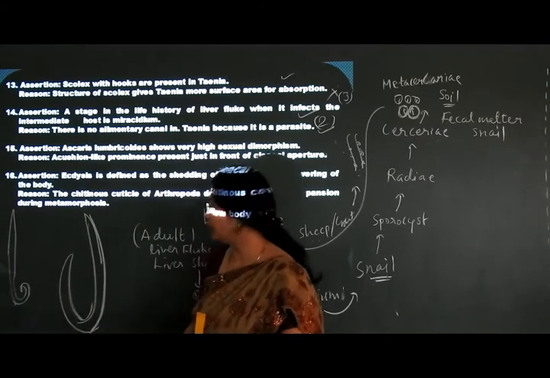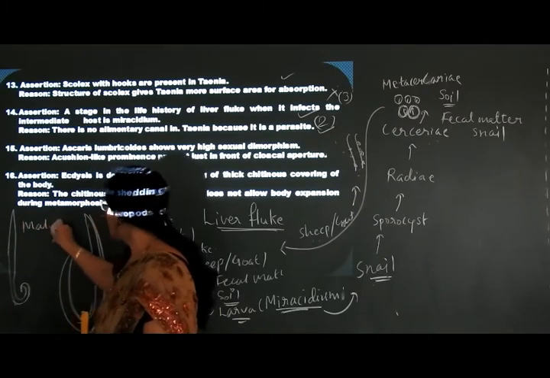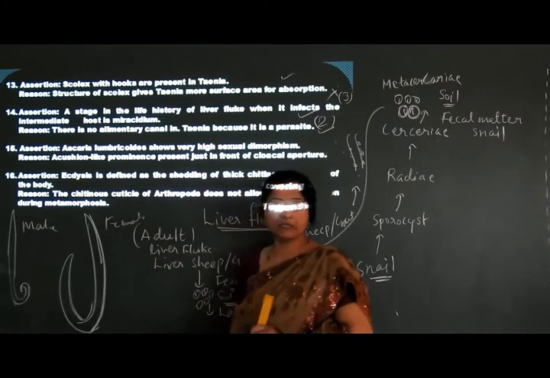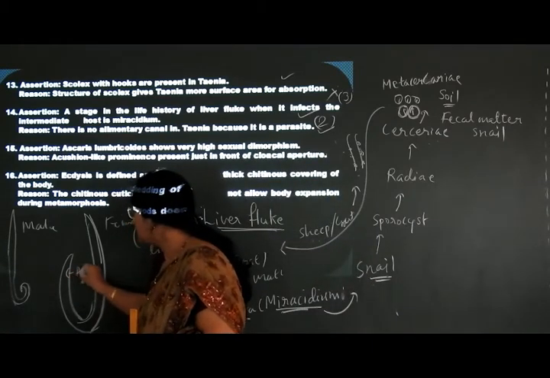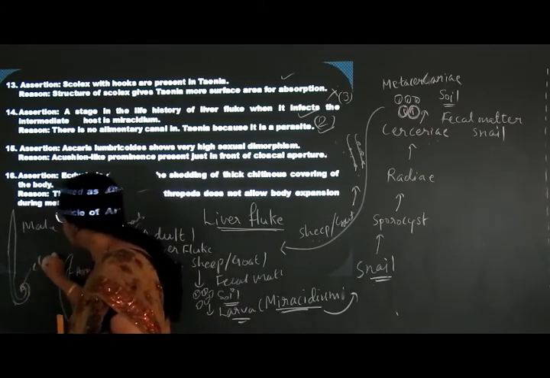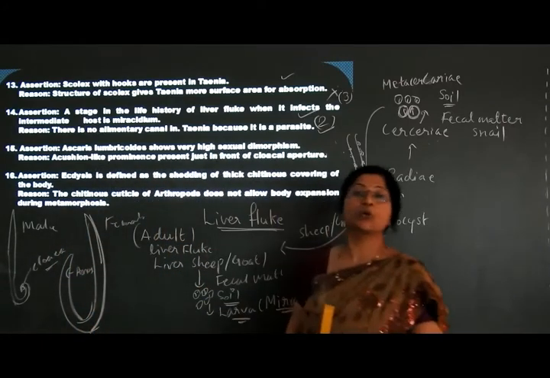Don't get confused with this. This is coiled and very thin, so this is the male Ascaris and this is the female Ascaris. That means sexual dimorphism is present. Another important thing, the female has an anus and the male has a cloaca. I have received a few queries about what a cloaca is.